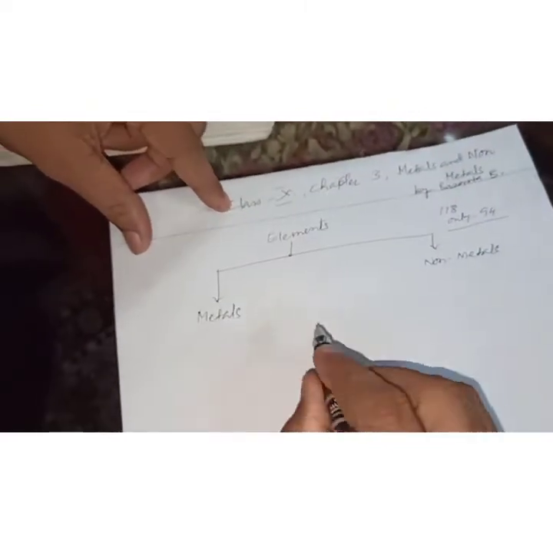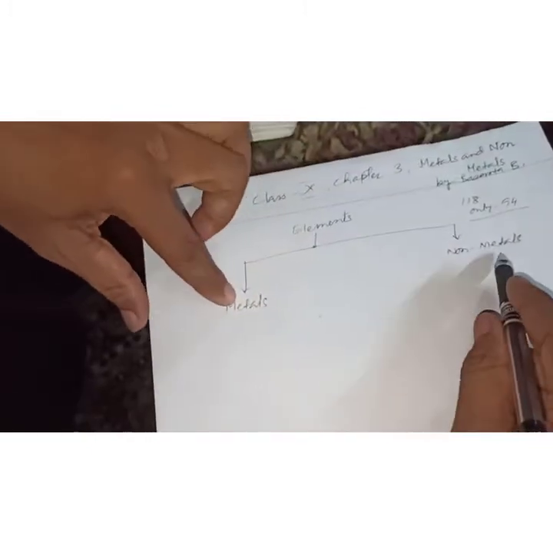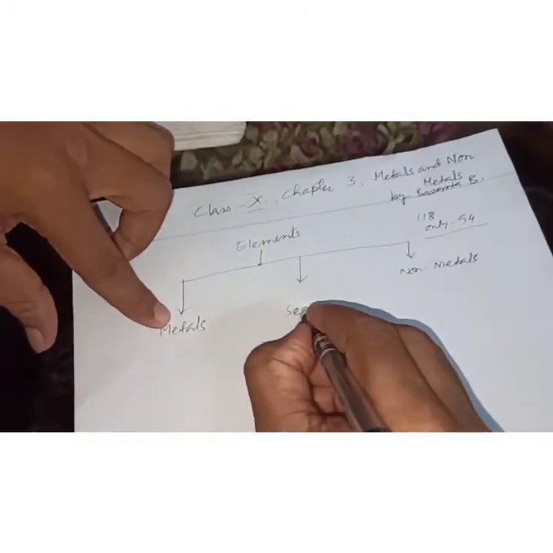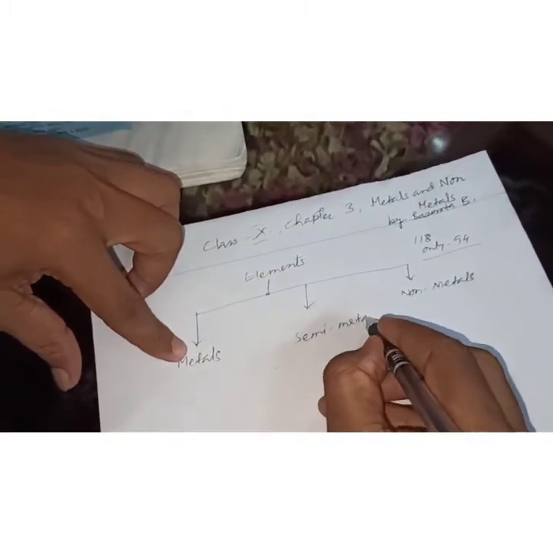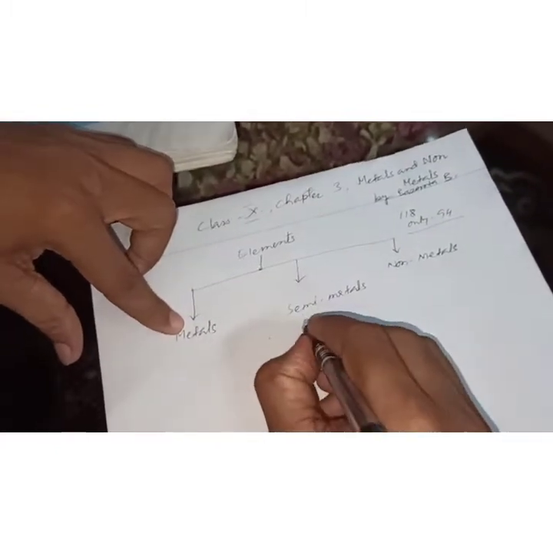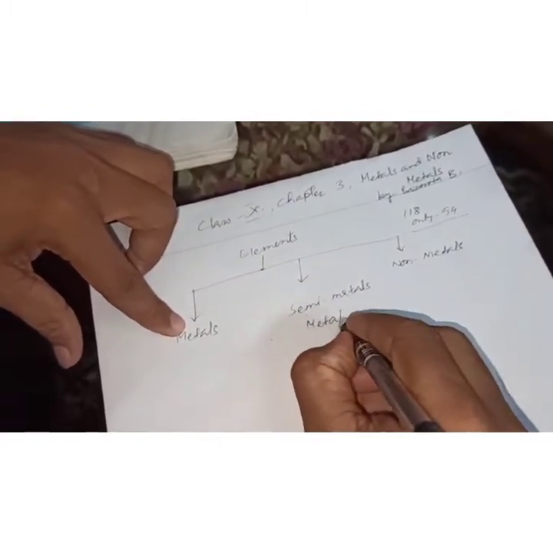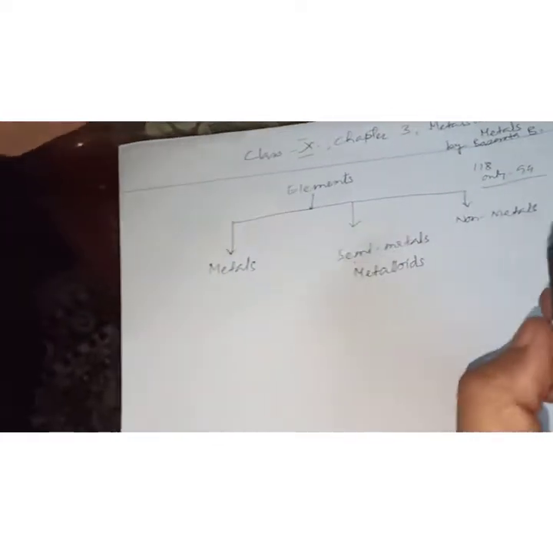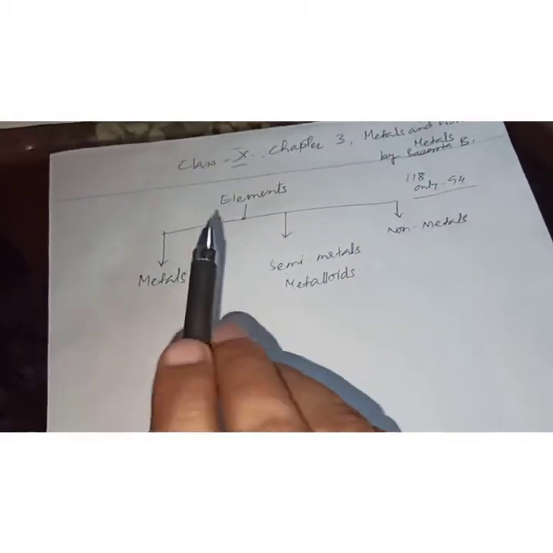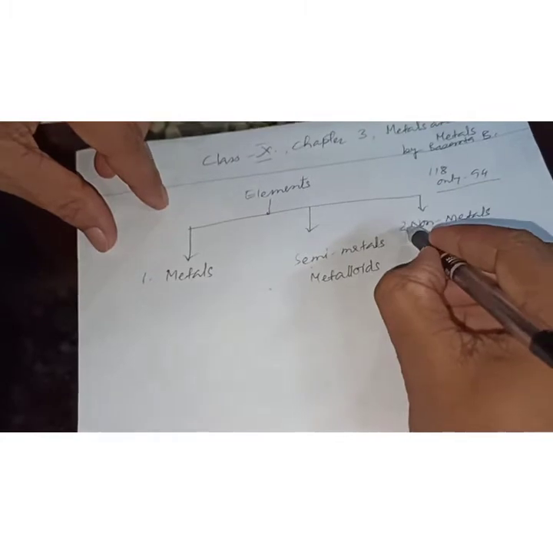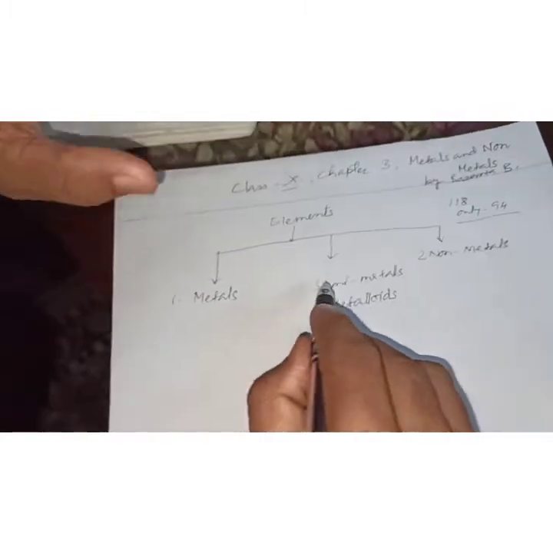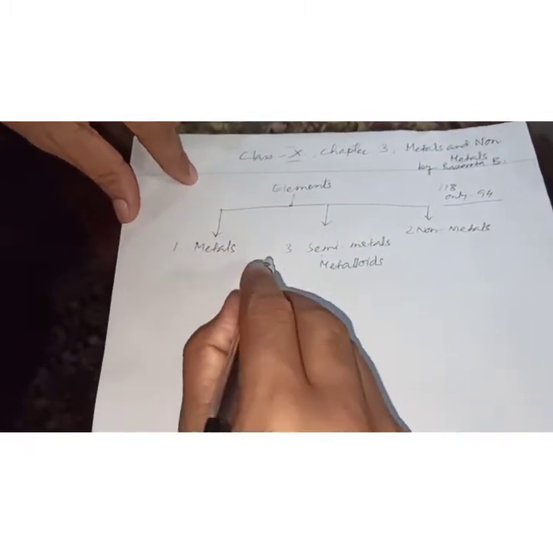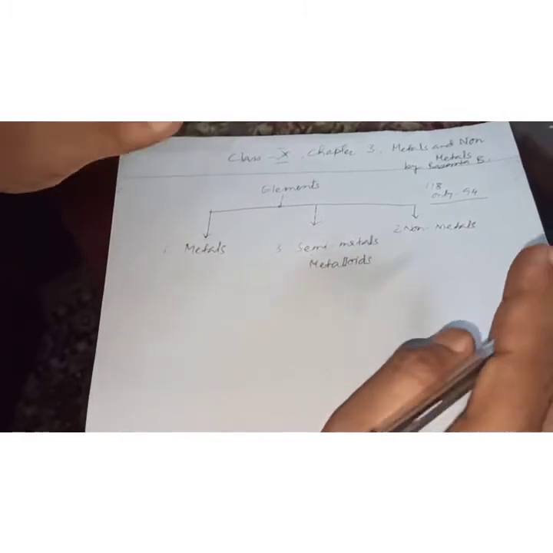Though we can classify elements as metals and non-metals, we can classify one more group from here, that is semi-metals. This semi-metals is also known as metalloids. This is the most important one, so you first learn this. Elements can be classified mostly as metals and non-metals, but now we get one more part, that is semi-metals or metalloids. I hope you are now able to classify elements easily.